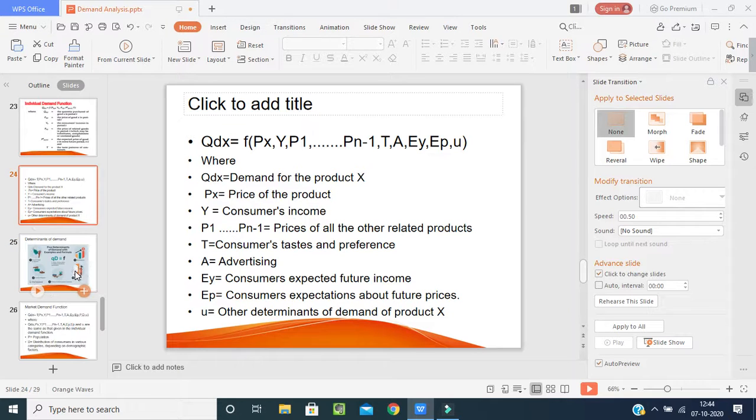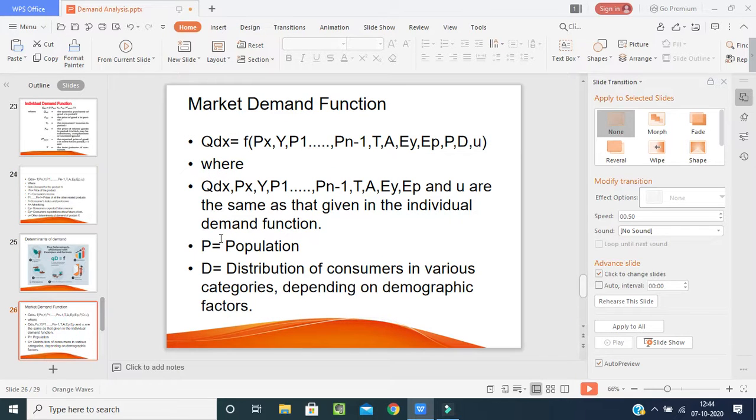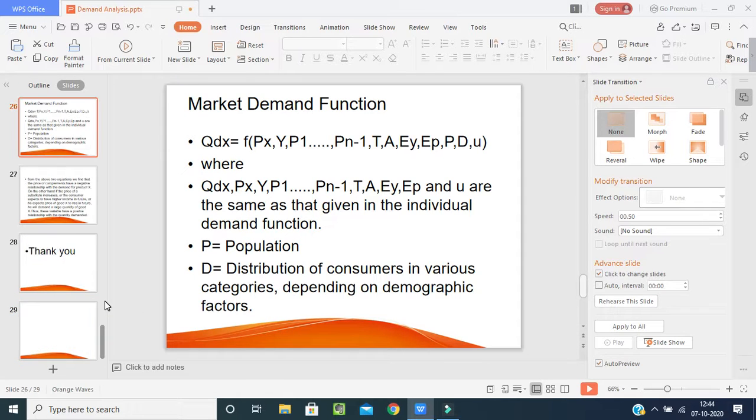So what does it mean? Now coming to the market demand function. The market demand function is calculated with the same formula, where all these things will be the same, but P is equal to population, and D is equal to distribution of consumers in various categories depending on the demographic factors.